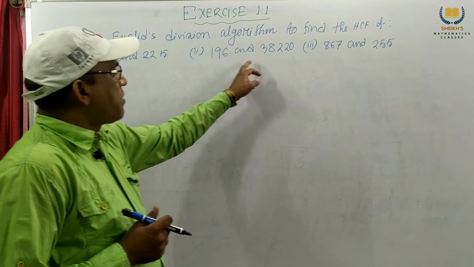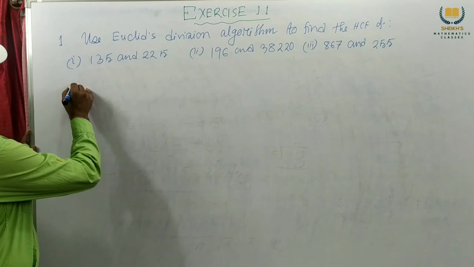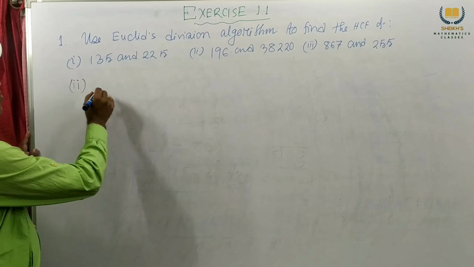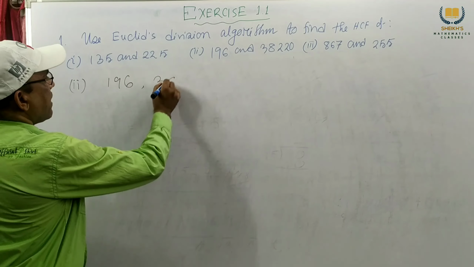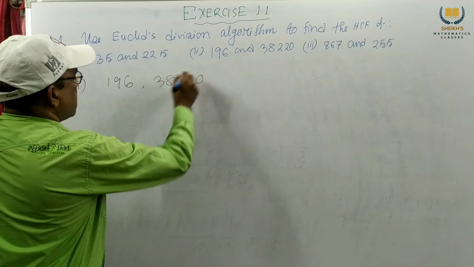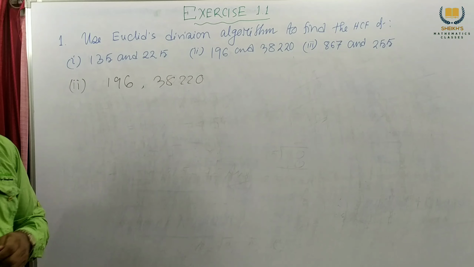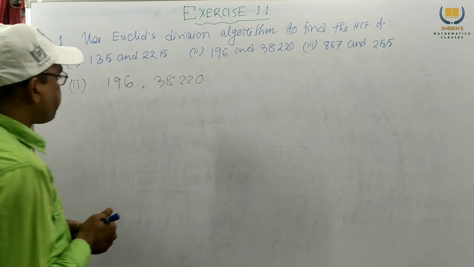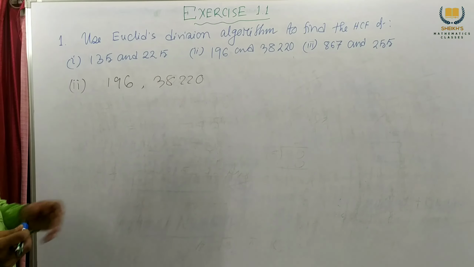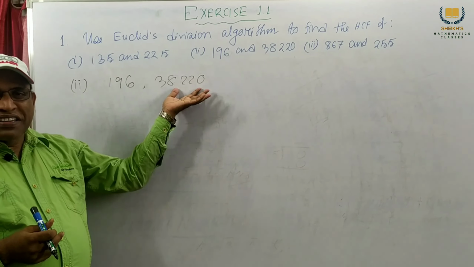So now we consider number 2. The given numbers are 196 and 38220. So in number 2, which one is the greater number? Obviously this is the greater number.